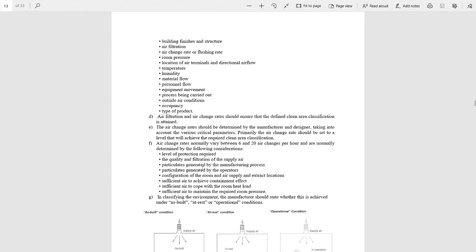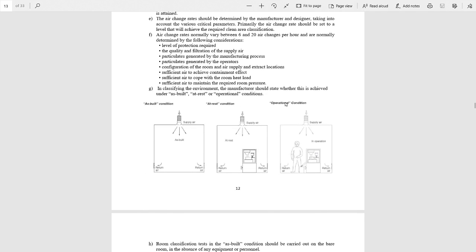These are the points: building finishes and structure, air filtration, air change rate and flushing rate, room pressure, location of air terminals and directional airflow, temperature, humidity, material flow, personnel flow, equipment movement, process being carried out, outside air conditions, occupancy, and the type of product.